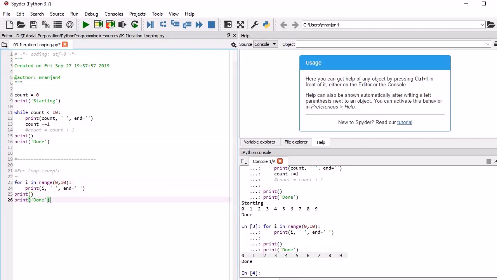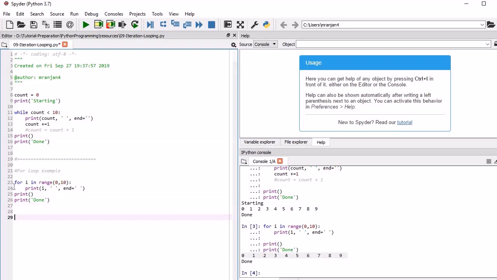So you should remember the for loop syntax: the keyword for, then a variable name, and then the function range when it is numerical. There is another variation of for loop we will discuss when we use the actual program. For the time being, I want you to remember this one. Now there is another example which I wanted to show you.